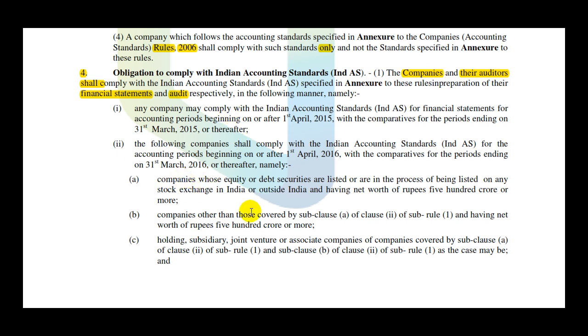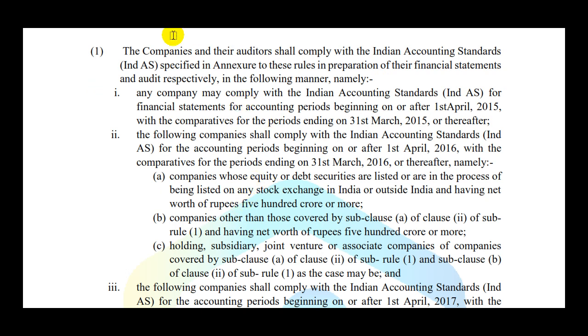Now the way they have written all these things looks very confusing, so I have tried simplifying it. Maybe this is a text format which we can use for our own facilitation, as I can highlight once again, companies and their auditors shall comply with Indian accounting standards Ind AS as specified in the annexure to these rules in preparation of their financial statements and audit, and here the word respectively has been used, which is very important, which means that for the company you have to apply it for the preparation of their financial statements.